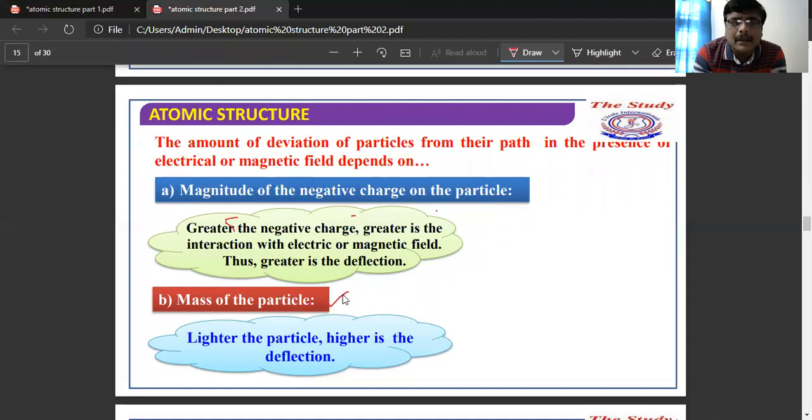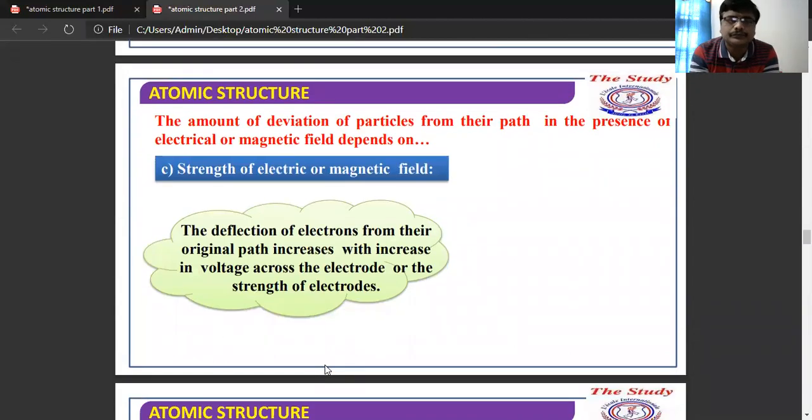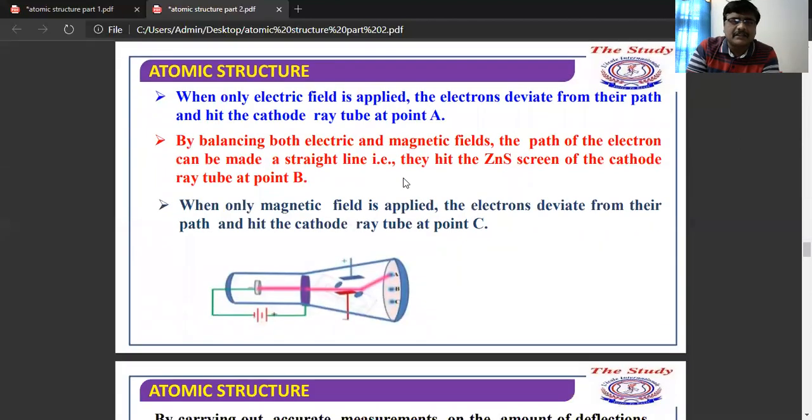The second factor is the mass of the particle. The lighter the particle, the more quickly it moves, and the higher the deflection. So it depends on these two. The third factor: the deviation also depends on the strength of the electric or magnetic field. Why? Because when we increase the voltage across the electrodes, or increase the strength of the electrodes, the deflection of electrons also increases. So that is the third factor.